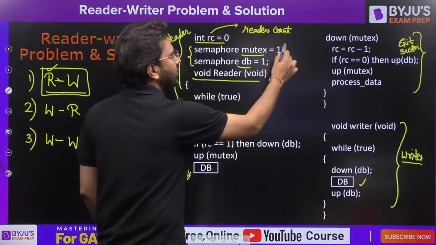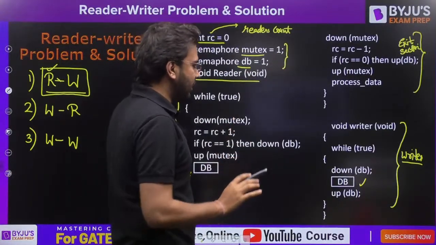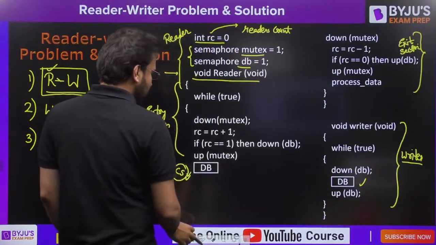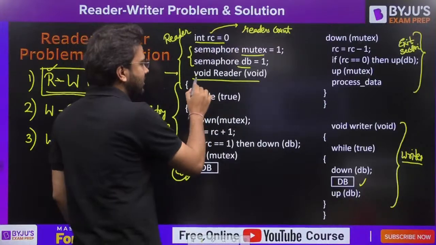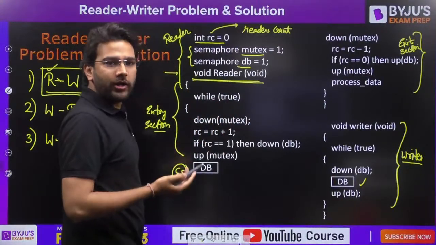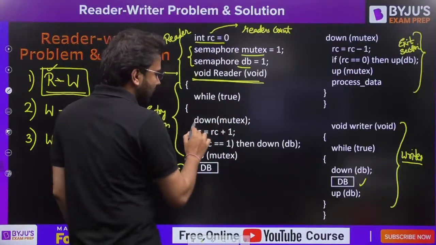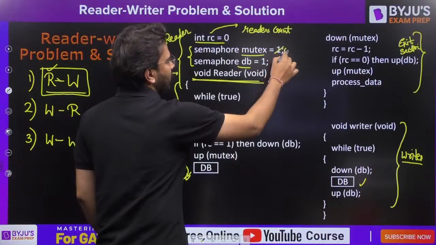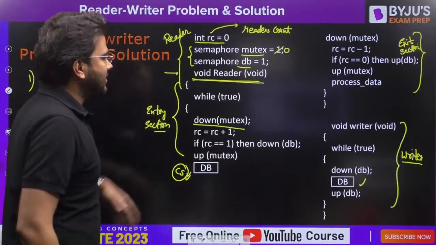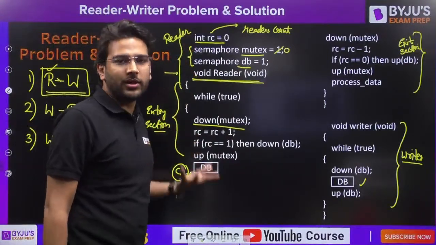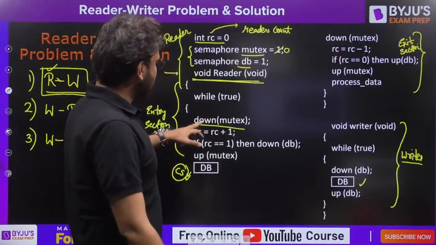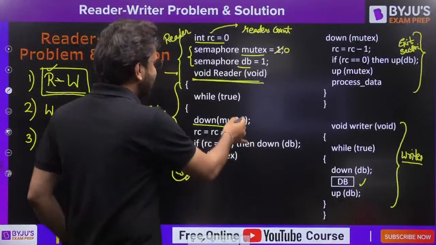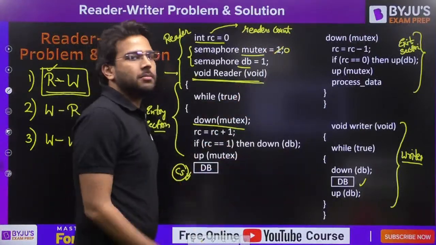The initial value for this binary semaphore is 1. Clear? Now carefully see, this reader is going to execute this code, void reader. While true, down of mutex, so this is going to make it 0 because it is a binary semaphore. Already we have studied what semaphores are and how they work. So it is performing the down operation, that means wait operation, or you can say P operation. It is decrementing the value of mutex by 1.